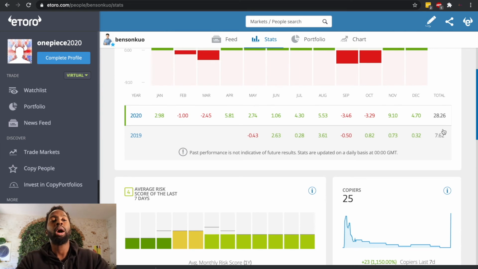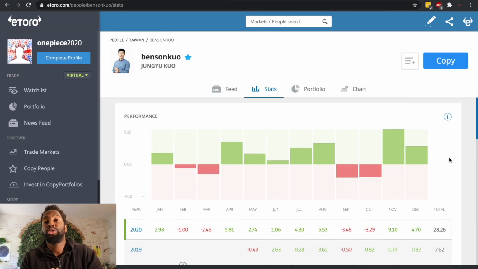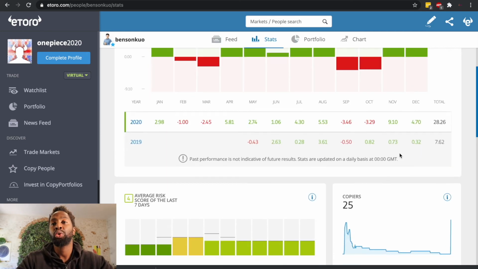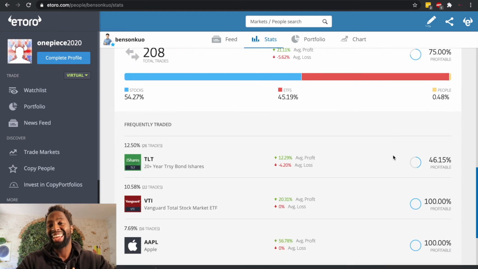So if I were to copy him, let's say on the 1st of January, I have two options. Option 1 is to copy with the open trades, or option 2 is to copy only when he opens a new trade, where I get the same price, the same rate and the same allocation as him. The only advantage of this is that you guarantee you're getting in at the right time with the right prices.